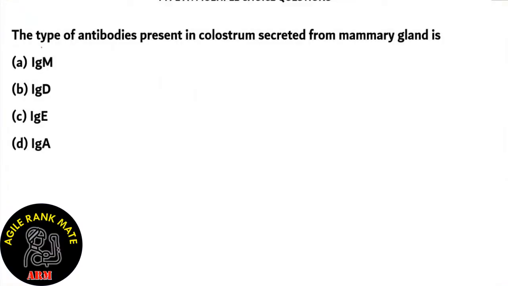Next question. The type of antibodies present in colostrum secreted from the mammary glands is IgM, IgD, IgE, and IgA. So colostrum is the first secretion of the mammary glands, so it's called first milk.